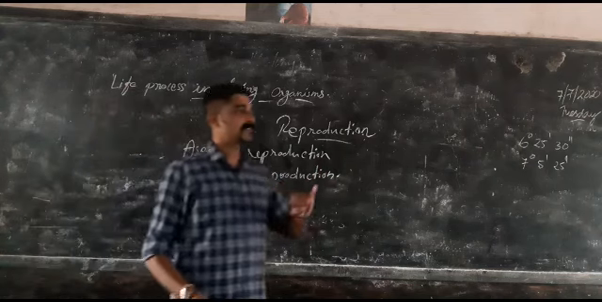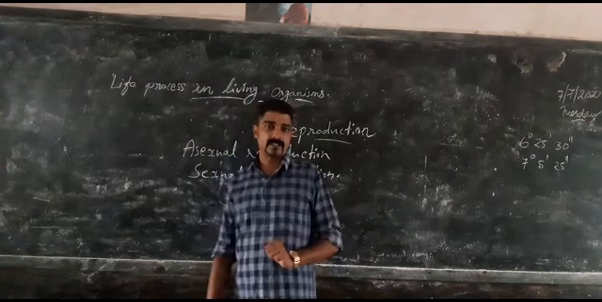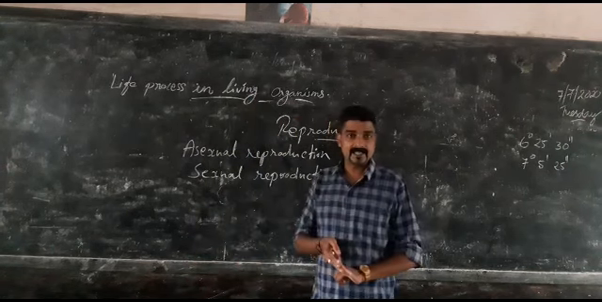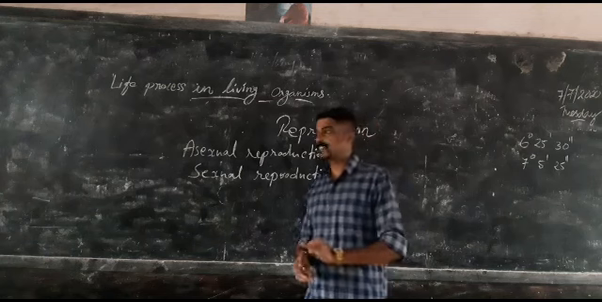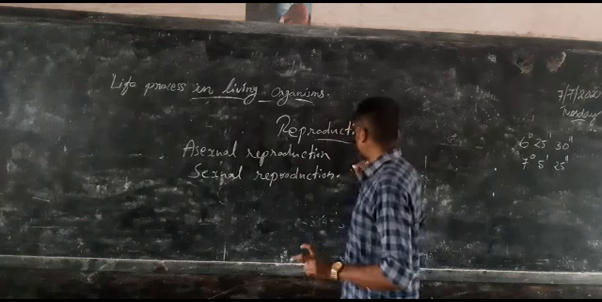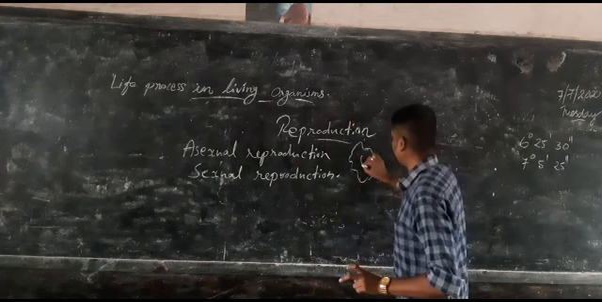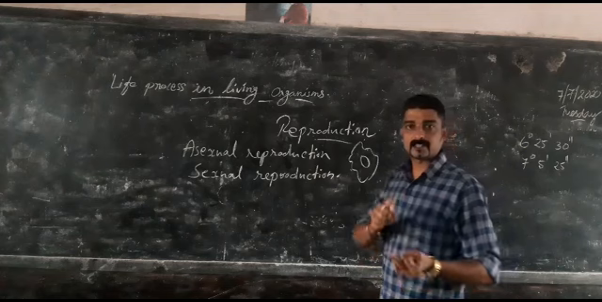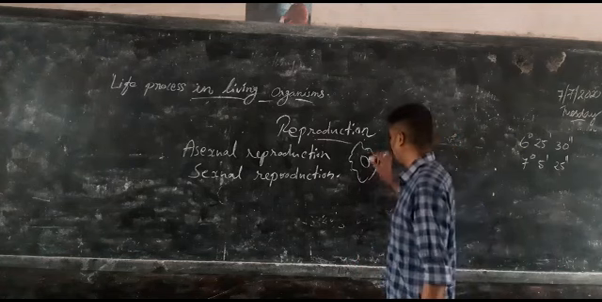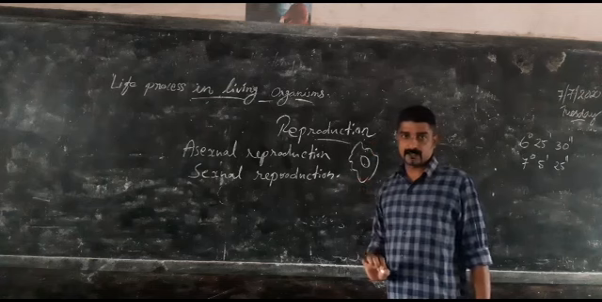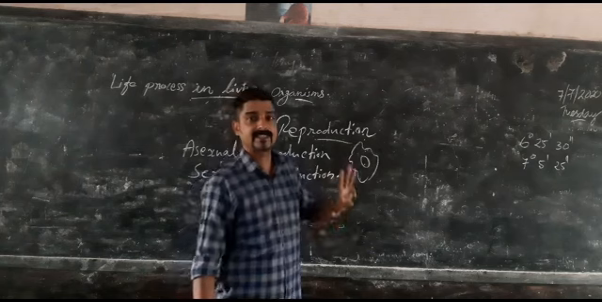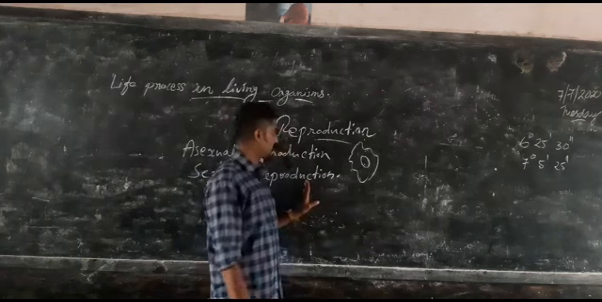In living organisms, we can classify two types of organisms. First one is unicellular organism, and the second one is multicellular organism. What is a unicellular organism? They have only one single cell. They are doing different types of work: respiration, digestion, reproduction, everything inside the one cell, one cytoplasm, one nucleus. So they show two types of reproduction. First one is asexual, second one is sexual reproduction.